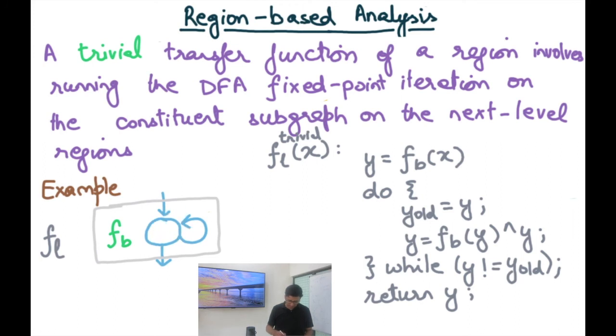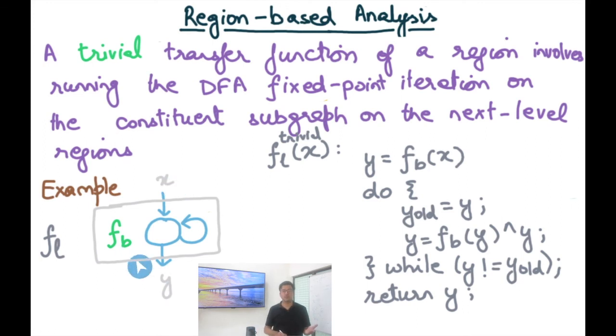Let's say my initial value is X. I'm just going to run DFA with this boundary condition until I reach a fixed point, and whatever value comes out, let's say that's Y.